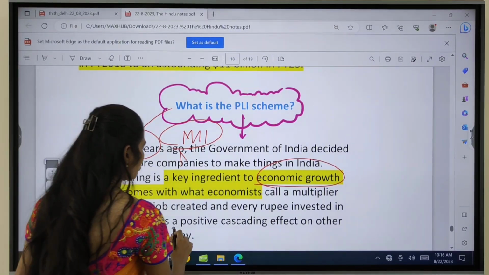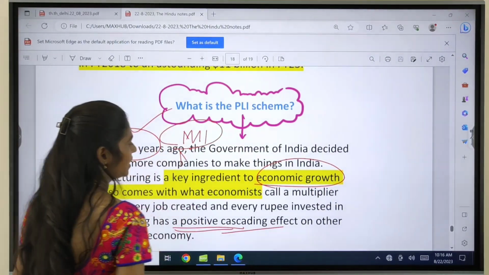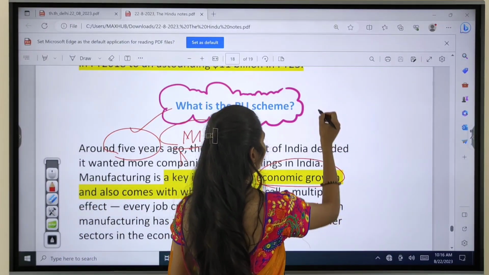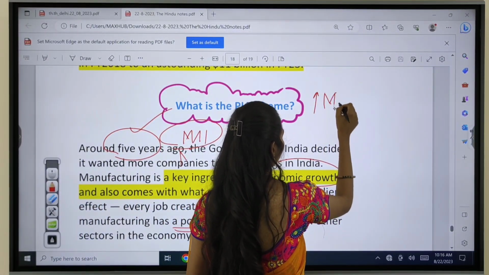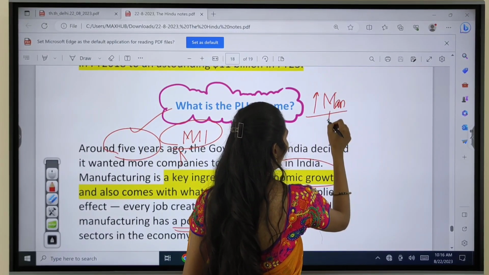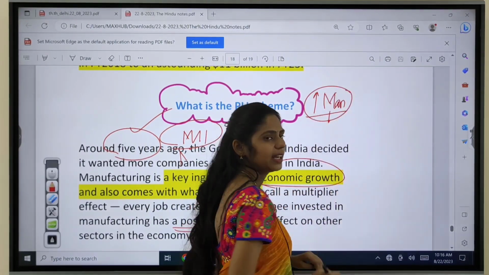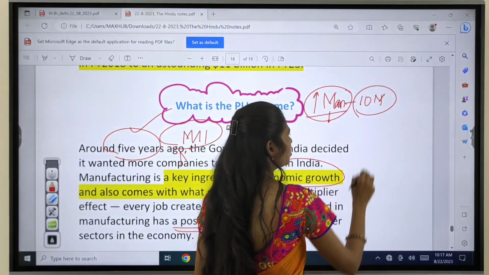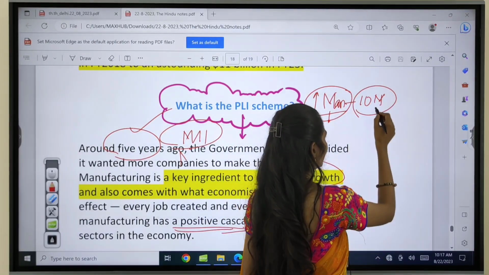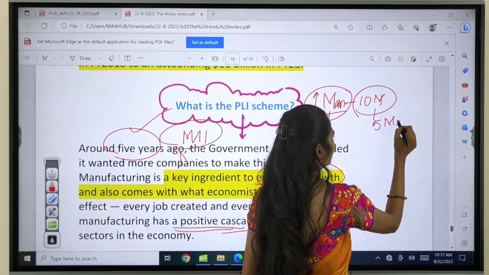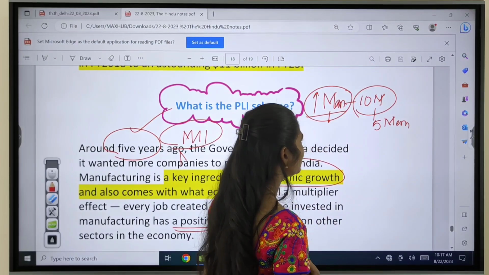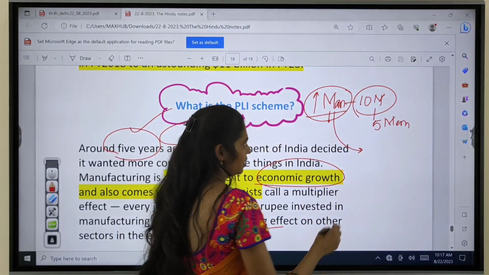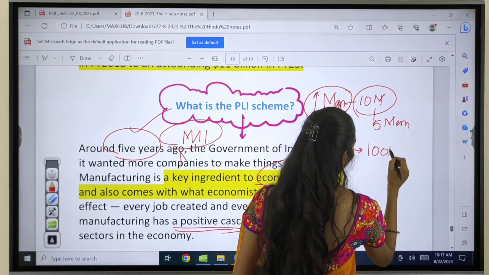And finally we are going to have this positive cascading effect. So how is this positive cascading effect seen? If there is a boost in manufacturing, then what happens? For example, a company producing 10 mobile phones requires, for example, 5 members. But now the government is providing support to this manufacturing company, and it increases its base to manufacture 100 mobiles.